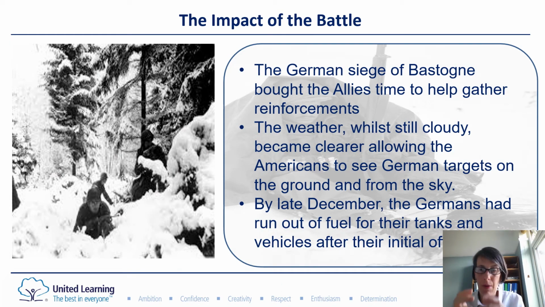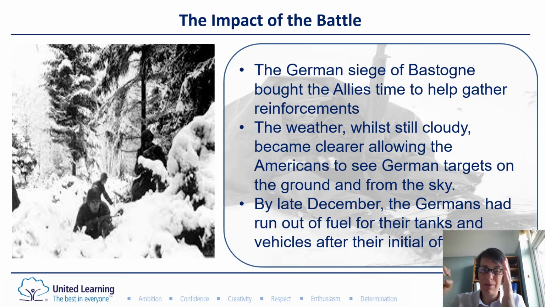So the Americans are there. The Germans are very, very busy trying to attack them, and so the Allies keep sending in reinforcements by plane, and the Americans, even though the weather was cold, you can see it's really snowy in that photograph there from the siege, they could see clearly where the Germans were, and by the end of December, the Germans had run out of fuel for the tanks and their vehicles, and so they started really well.